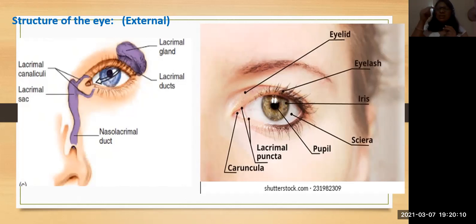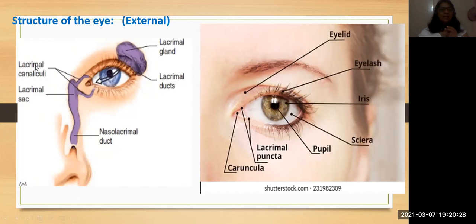So that is the connection between the eyes and the nose. When we show feelings, at that time we get the watery amount both from the nose and from the eyes.